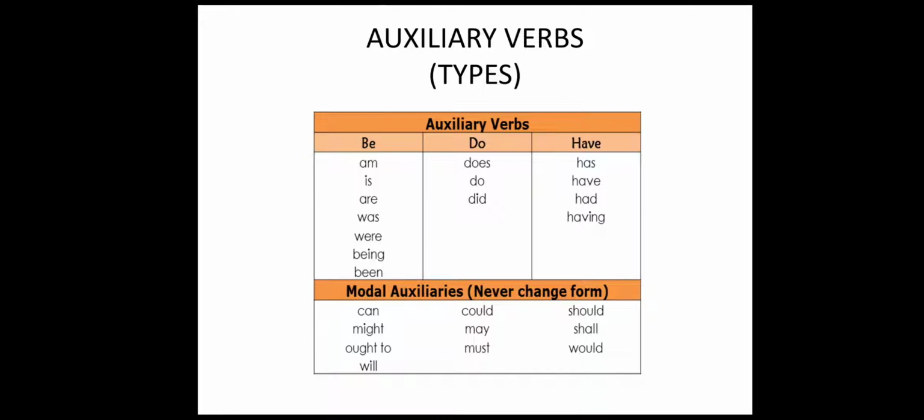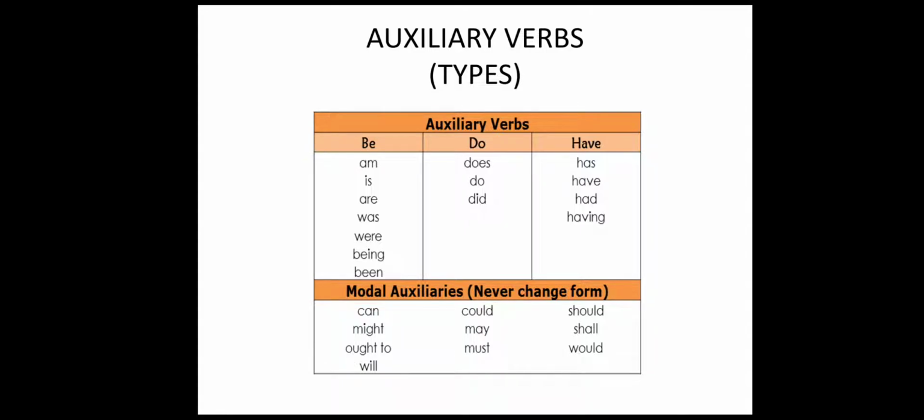Can, might, could, should. Now you can't say coulded or shoulded. So their tense does not change. They remain the same only and they do not change their form. These words can't be changed. Understood? Clear? Okay.